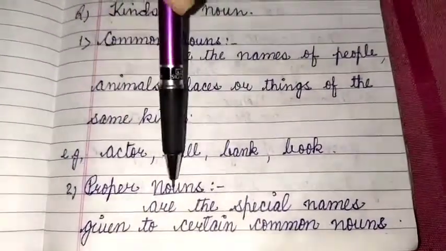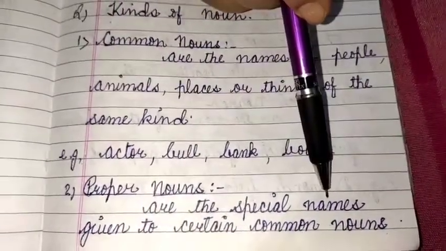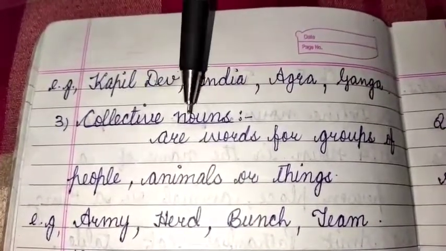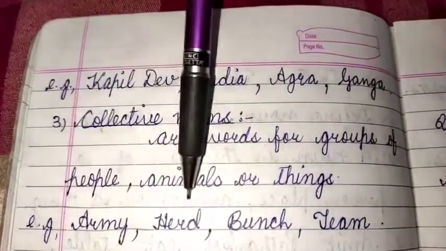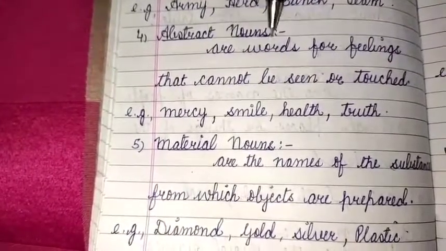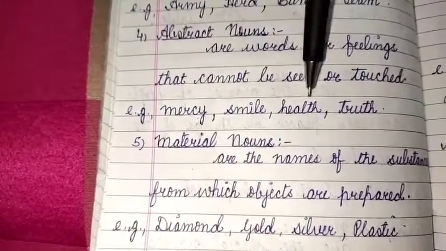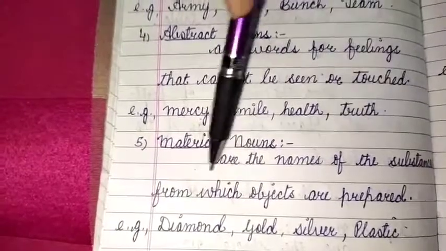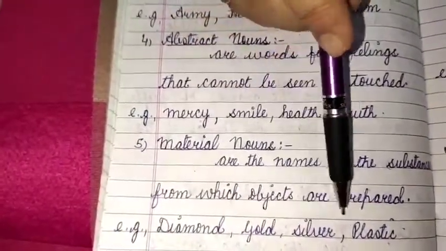Proper nouns are the special names given to certain common nouns. For example, Kapil Dev, India, Agra, Ganga. Collective nouns are words for groups of people, animals or things. For example, army, herd, bunch, team. Abstract nouns are words for feelings that cannot be seen or touched. For example, mercy, smile, health, truth. Material nouns are the names of the substances from which objects are prepared. For example, diamond, gold, silver, plastic.